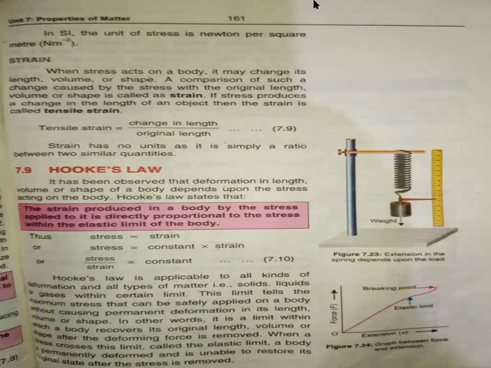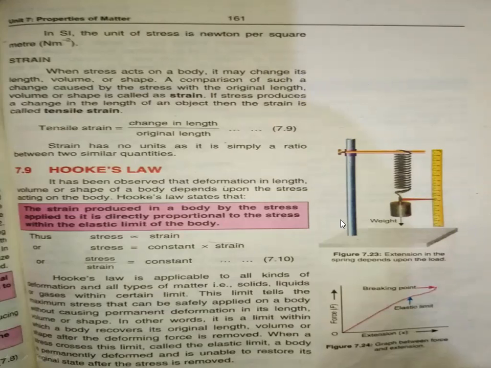I take the example of a rubber ball. If you press the rubber ball, what will happen? It will change its shape because we have pressed it. If we release it, it will come back to its original position. So whenever stress is applied on a body, its volume, length, or shape changes.